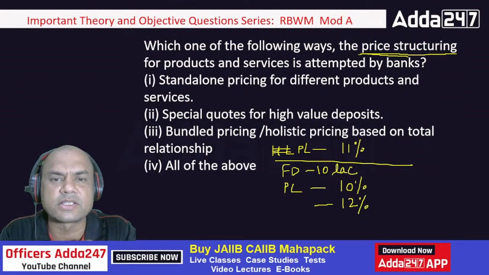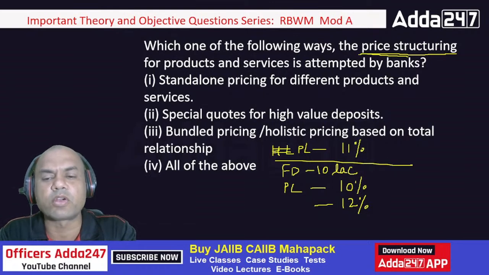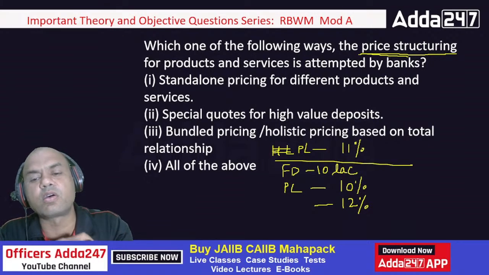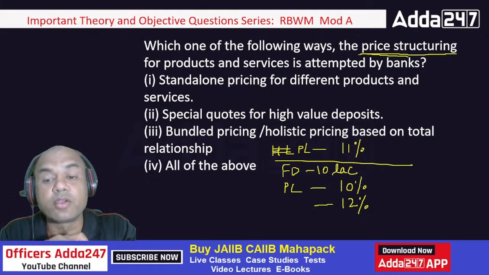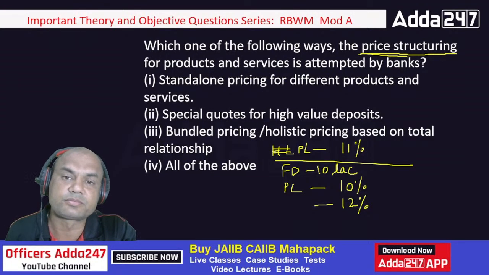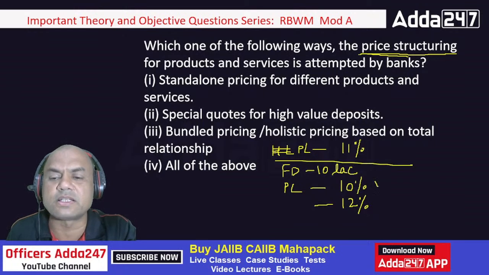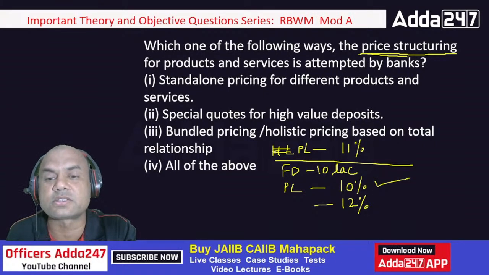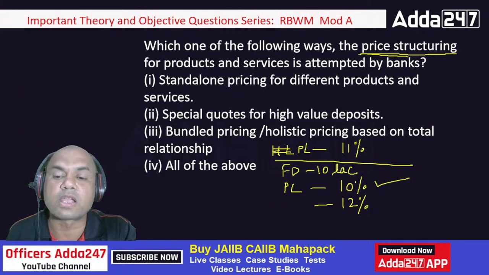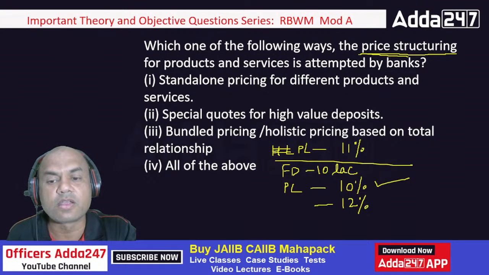Type in the comment section, everyone. As a banker, what will you charge? Will you charge 11 or 10 or 12, for that customer who is having a 10 lakh FD with you? Of course, you will be charging lesser, isn't it? Because he is a preferred customer. So this is known as pricing structure. For regular customers, the rates are different. For preferred customers, the rates are different.